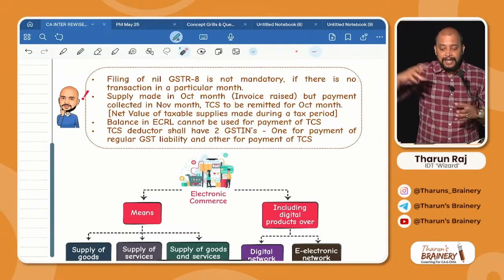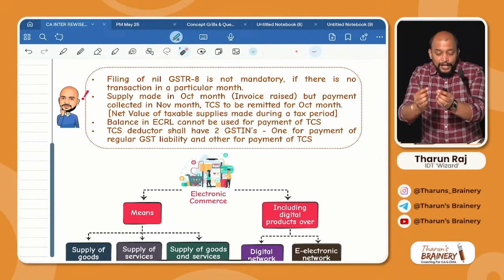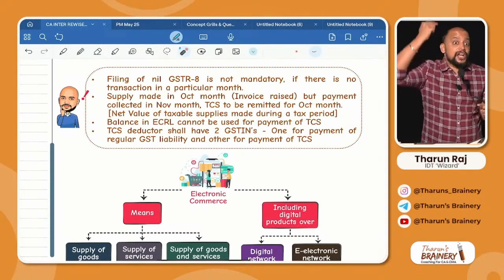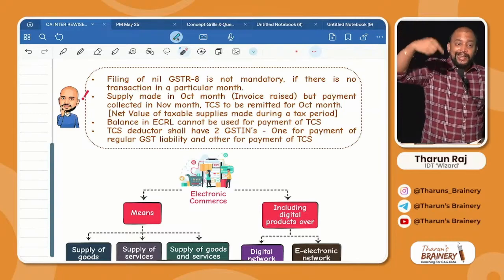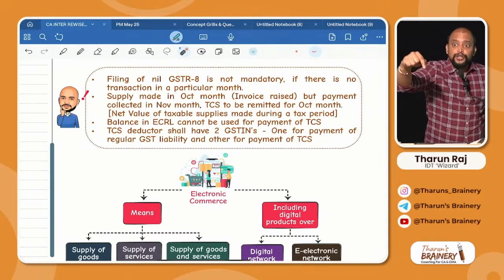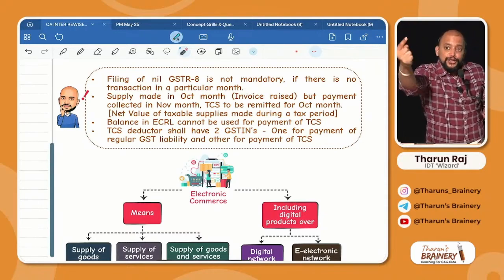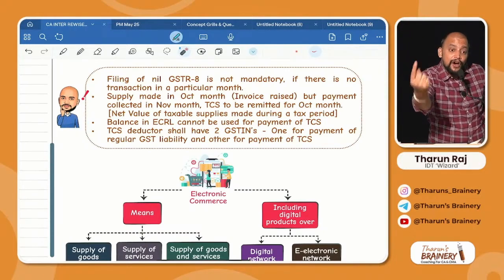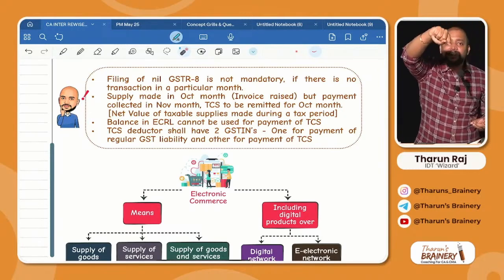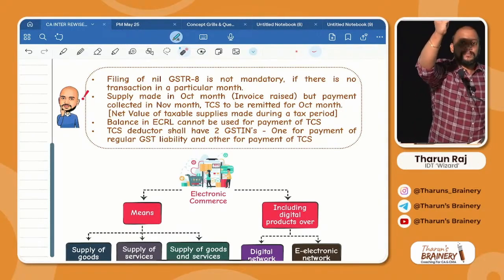Means you deliver the product in November. For example, I gave you the product on October 30th. You delivered the product to the customer on November 2nd. Possible, no? Now, you collected money on November 2nd, but you should not remit it as TCS for November month. You should remit it as TCS for October month. Why like that?